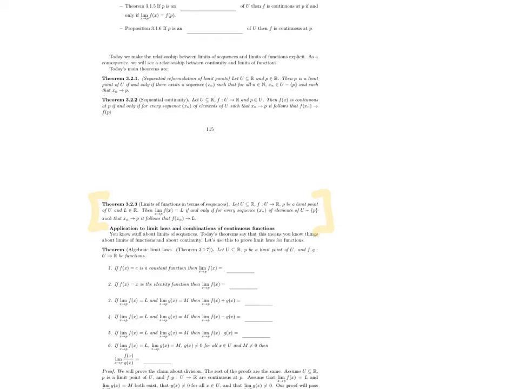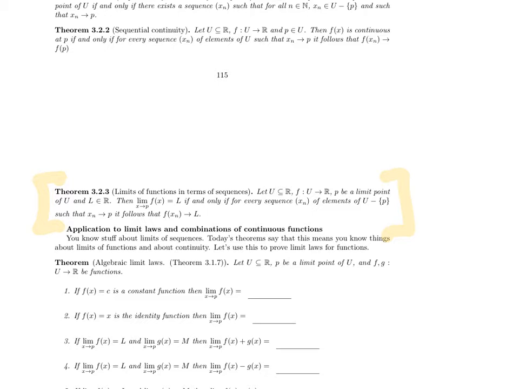Let U be a subset of R, let f from U to R be a function, let P be a limit point of U, and let L be in R. Then the limit as x approaches P of f of x is equal to L if and only if for every sequence xn of elements of U minus P which satisfies that xn converges to P, it follows that f of xn converges to L.